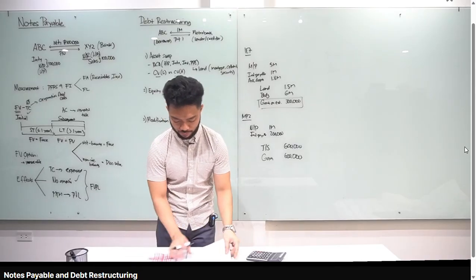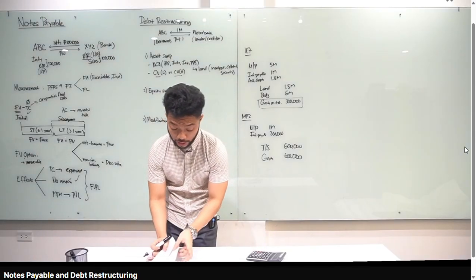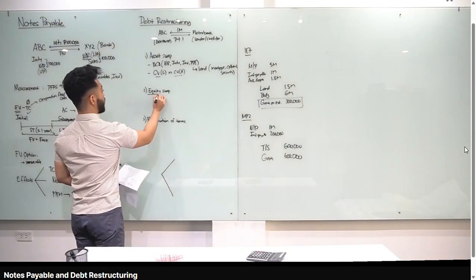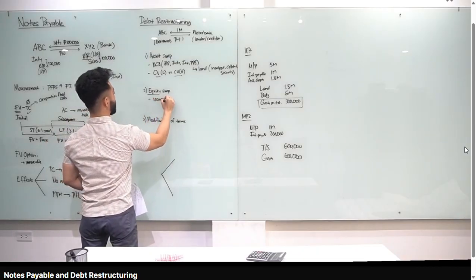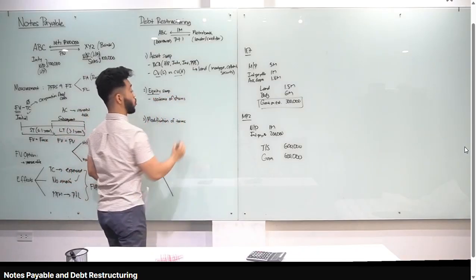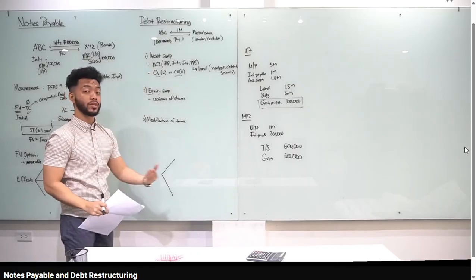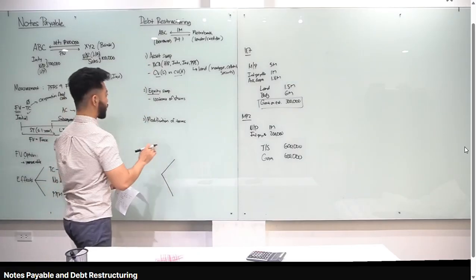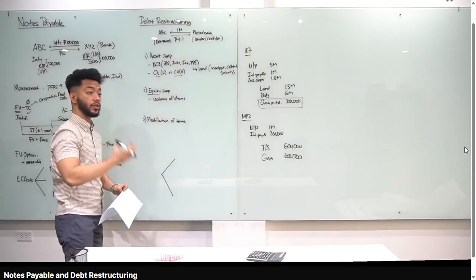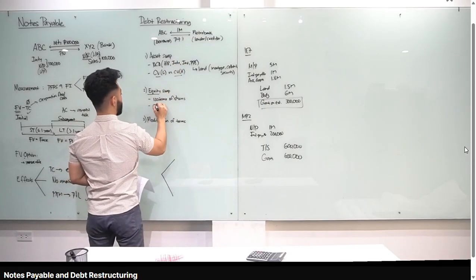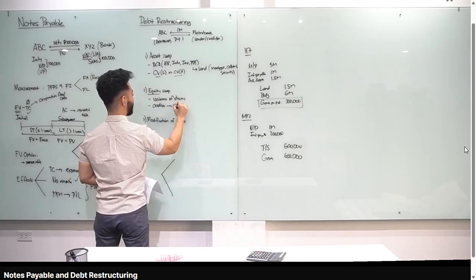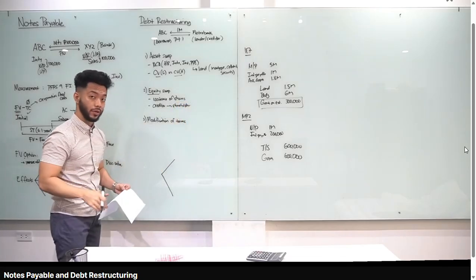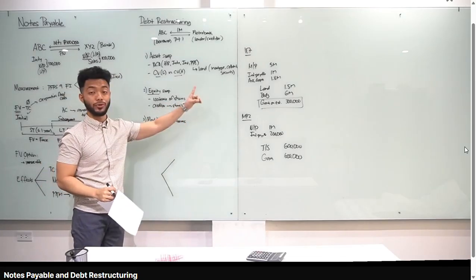Let's now go to the second type of debt restructuring, which is equity swap. Okay, from the word itself, equity. So, ang gagawin natin class, mag-i-issue tayo ng shares, issuance of shares in settlement of our obligation. Now, yung sa asset swap, asset yung pinababayad natin. Sa equity swap, obviously, shares or equity yung pinababayad natin. Now, this time, si Metrobank, pag naka-receive siya ng shares sa atin, basically, si creditor, which is the bank, magiging shareholder siya. Tama? So, ganun nangyari sa equity swap. Okay? Since mag-i-issue tayo ng shares, magiging shareholder si Metrobank.